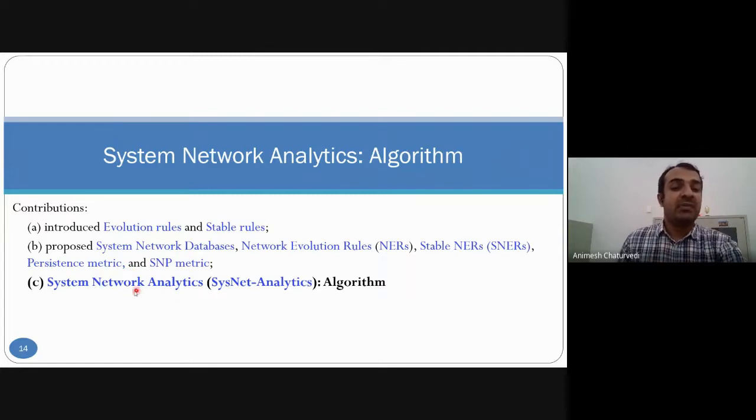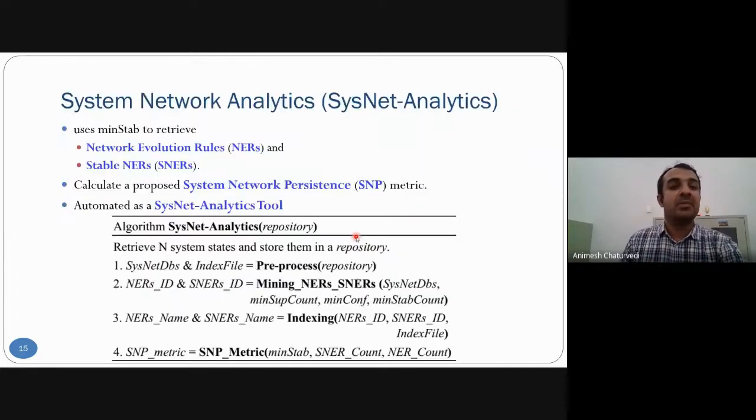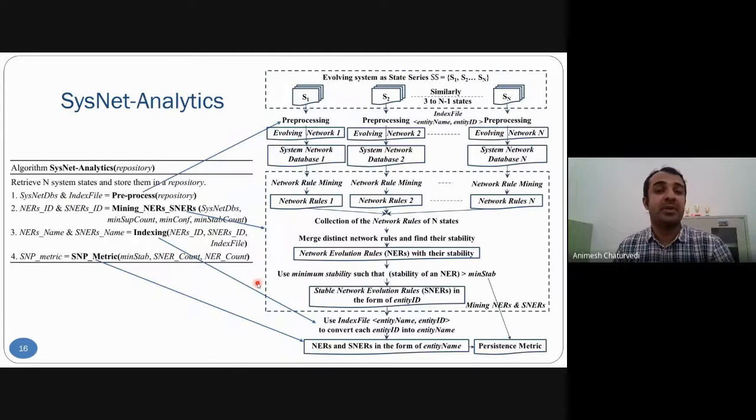Then the stable network analytics algorithm uses min stab as the major factor and generates network evolution rules and stable NERs. We want to calculate the system network persistence, and this tool has been created. There is pre-processing, where S1, S2 up to Sn could be evolving networks, and these databases are converted to network rules by network rule mining.